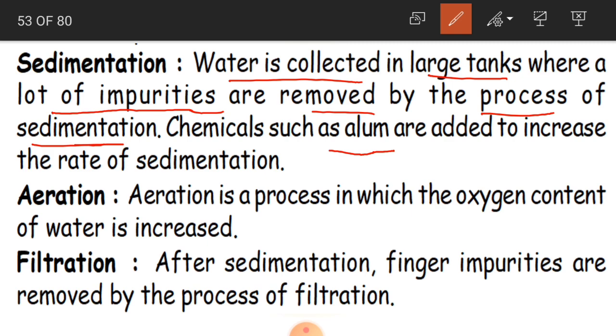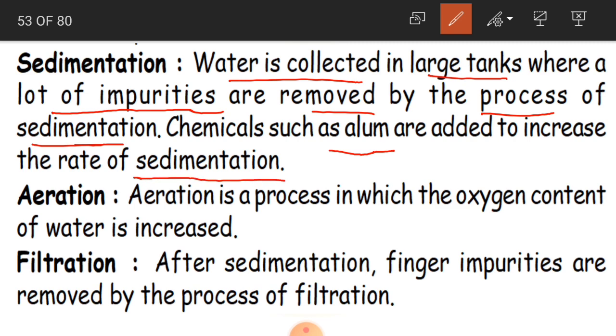Then what happens is all the impurities which are there in the water are going to settle down. So in this way also the impurities can be collected separately. Okay, children, so this happens in the process of sedimentation.